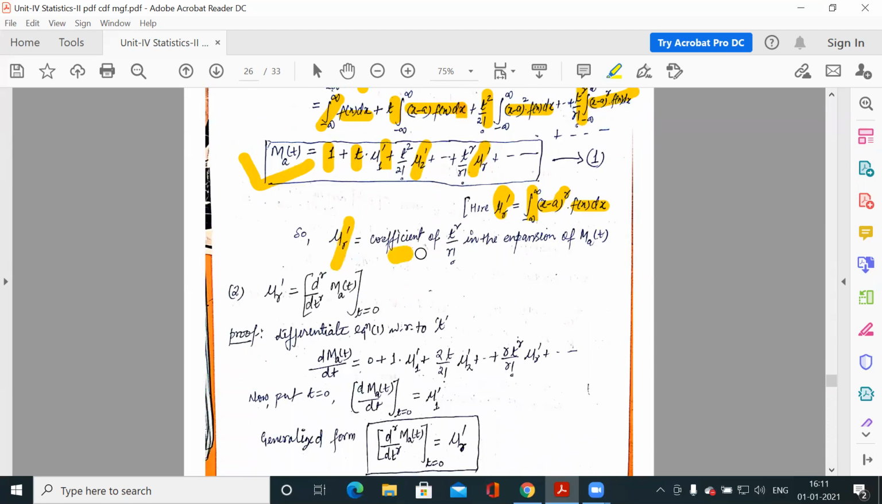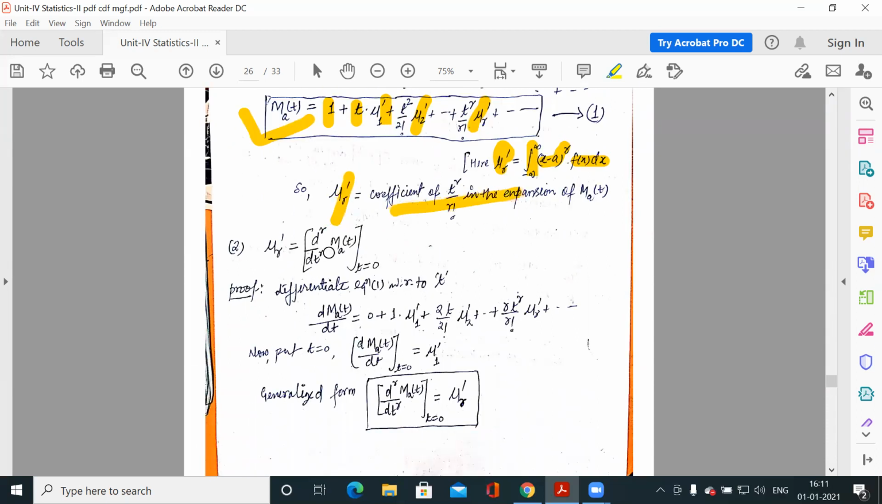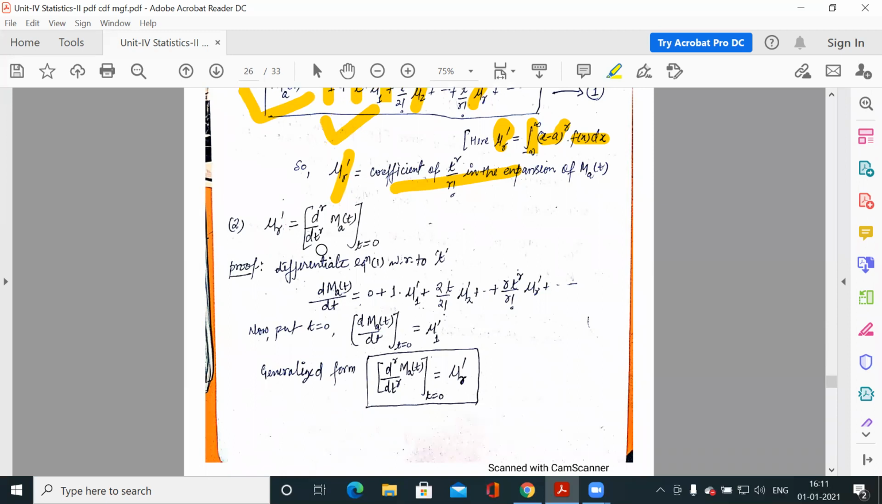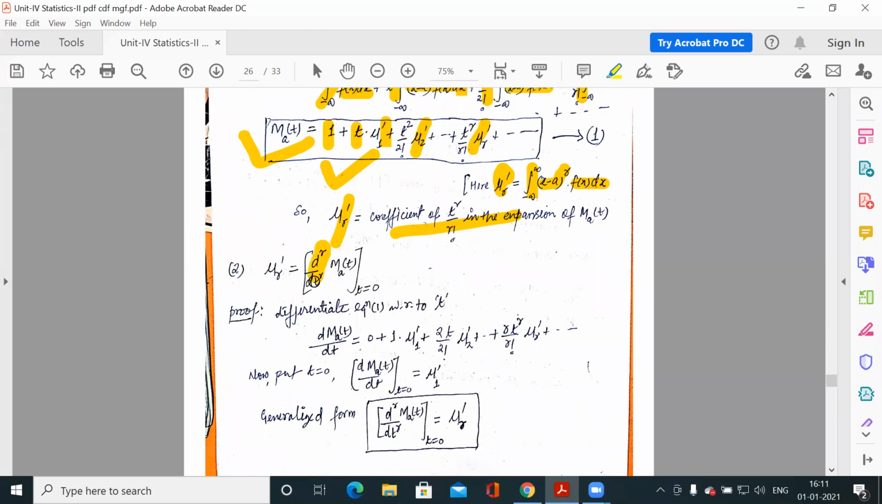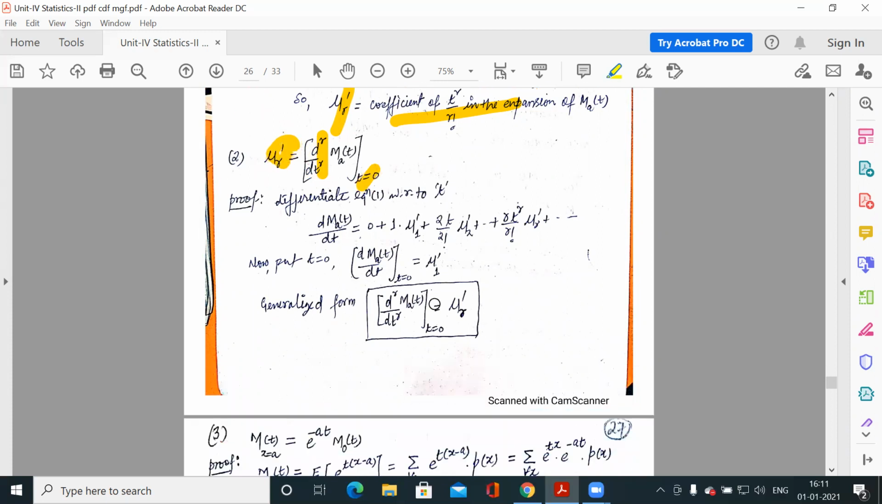So mu r dash is the coefficient of this. Similarly, you have to differentiate, because now you have this expansion. If you differentiate it with respect to t r times and apply t is equal to 0, you will get mu r dash.